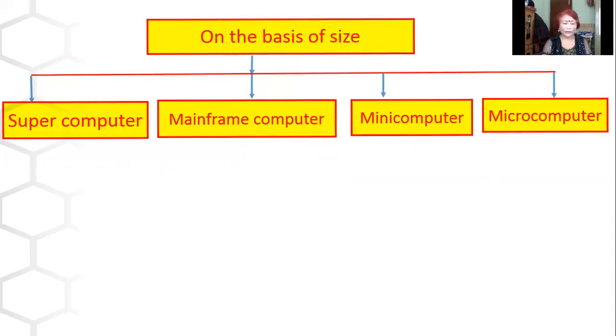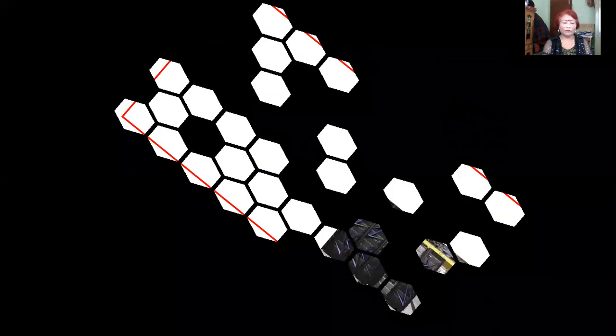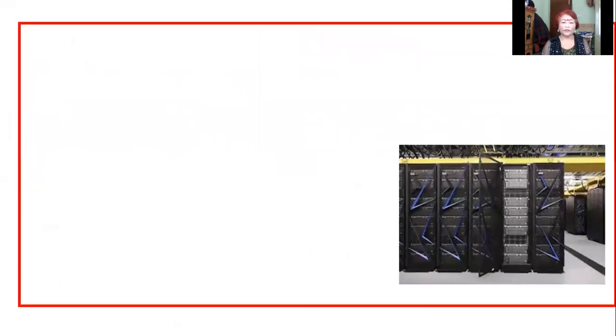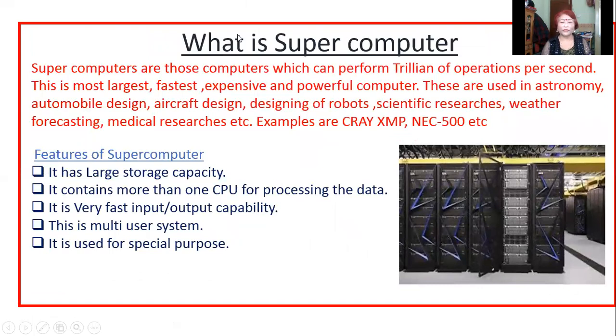Now let's see about the supercomputer. Now you see here this picture. This is very big. The biggest, fastest, expensive, powerful computer is this supercomputer. So which is the most powerful, largest, fastest computer? You can say that is supercomputer.